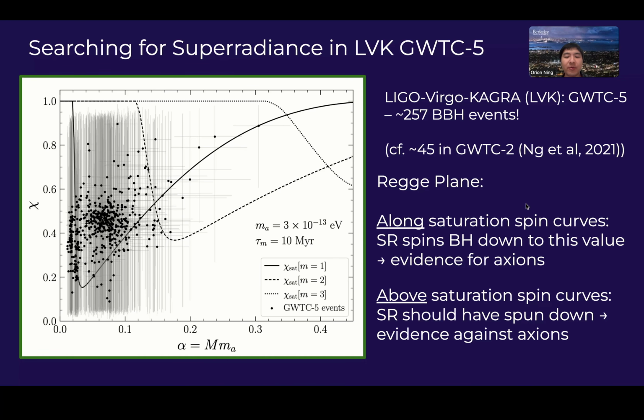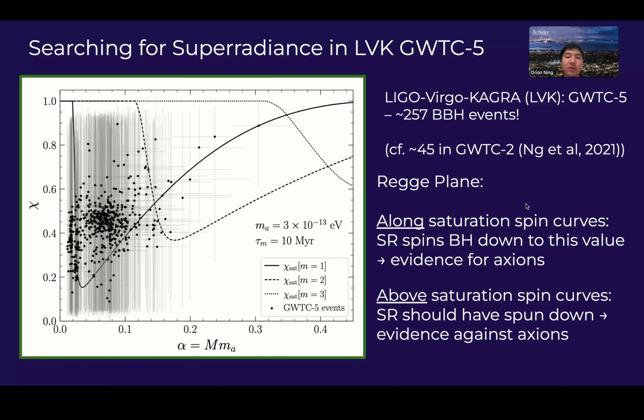The search can be roughly conceptualized as follows. Shown here is what is known as the Regge plane. We illustrate the black hole spins and masses with error bars from LVK parameter estimates, as well as the saturation spin curves, which are the expected spin down values for a given black hole type for a certain axion mass and merger time, assuming superradiance occurs.